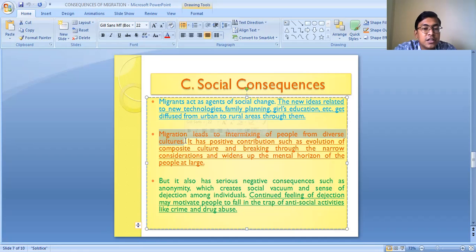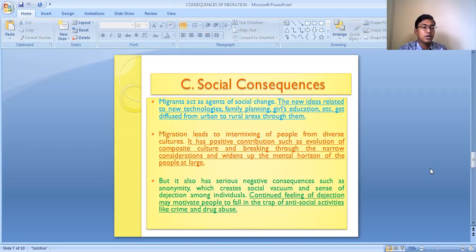Because of this intermixing of people, what has happened? The outlook of Indian society has changed. Before, people were narrow-minded, following their culture religiously and all. But now, because of the intermixing of cultures, this narrow thinking has been reduced to some extent. The mental horizon of the people has been widened to a large extent, which is a positive change of migration.